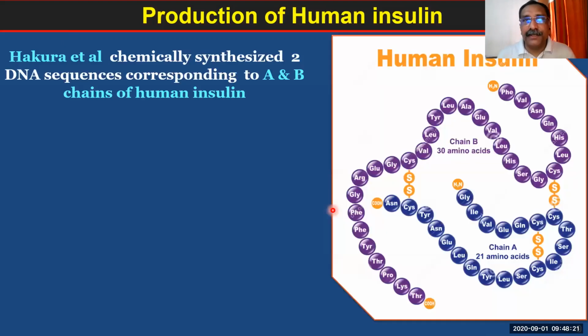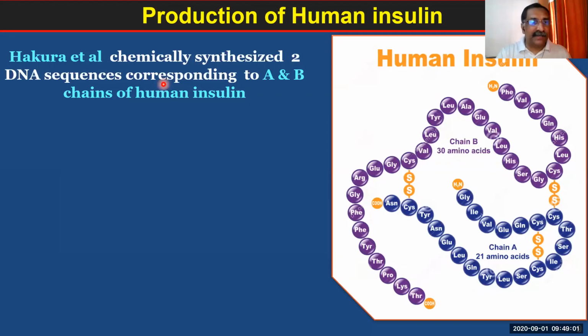So now what is the point here? We already saw that Khorana et al. Khorana is the man who synthesized these DNA sequences for human insulin. But you can see that chemically, he synthesized two DNA sequences. It will come now; I think it is a little slow. So Khorana et al. chemically synthesized two DNA sequences corresponding to the original chains A and B of human insulin.